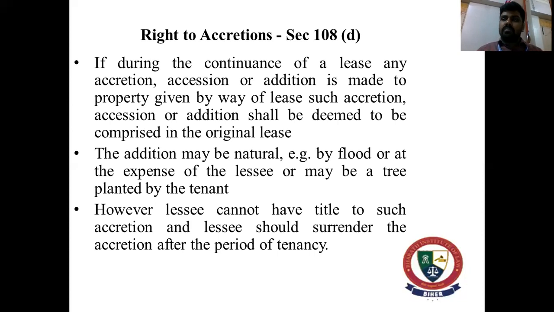So when the lease period comes to an end, the lessor will enjoy the land, that is the lease land, as well as the easement right which the lessee was getting, because easementary rights move with the land. So when the land comes back to the lessor, he will be able to enjoy both the land as well as the easementary rights. The easementary rights cannot be taken away by the lessee, stating that I had got that addition to the property. You will not have a right to say so.